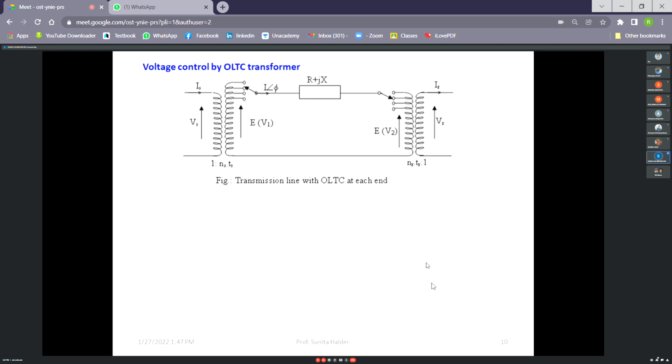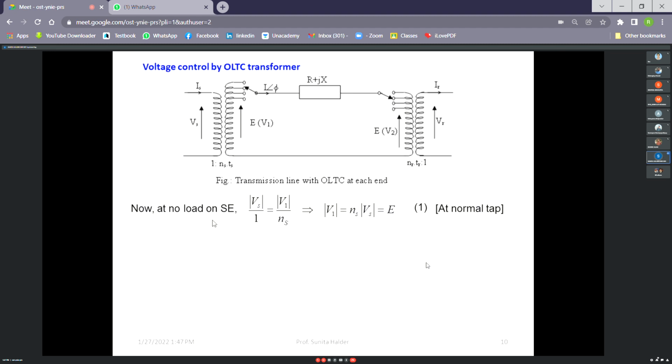So OLTC is also one voltage control device, but it is actually improving the voltage drop in a transmission line, or it is keeping the voltage drop in a transmission line constant even when the sending end voltage is reducing. As I have given the example, say for 11 kV, you are getting 33 kV. So you will get a voltage drop in the transmission line. Now voltage at the receiving end has been reduced to 10 kV. Then what will happen? 33 kV will not be available. But by any means, if we can maintain the 33 kV, then we can get the same voltage drop in the line. So that is the purpose.